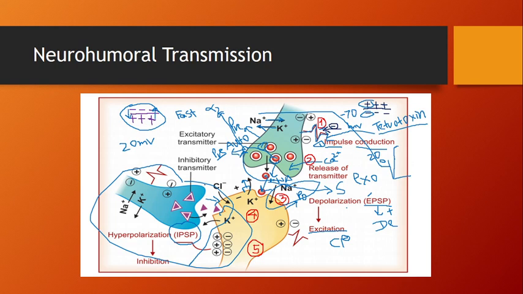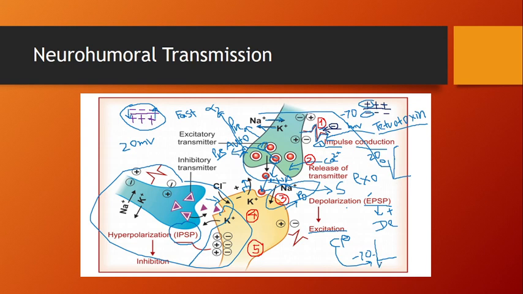So when the inhibitory neurotransmitter opens the chloride ion channel, because it is negative, just understand that the resting membrane potential starts from minus 70, and if you add more chloride, more negative ions, it goes into what is called hyperpolarization.